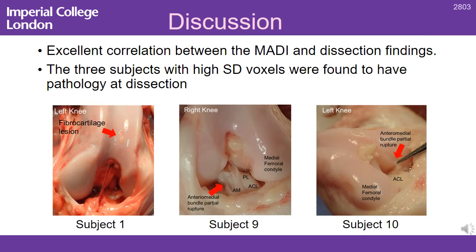Discussion. The 3 subjects with high standard deviation areas had pathology, suggesting excellent correlation between MADI and dissection findings. Subject 1's fibrocartilage lesion needs further investigation to understand how the magic angle effect behaves. Fiber disorganization would reduce the magic angle effect, but the higher standard deviation values suggest the opposite. The torn anterior medial band in subject 9 and 10 have an increased magic angle effect at the ACL origin.